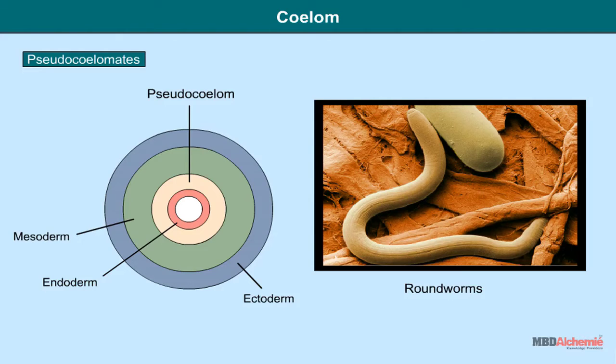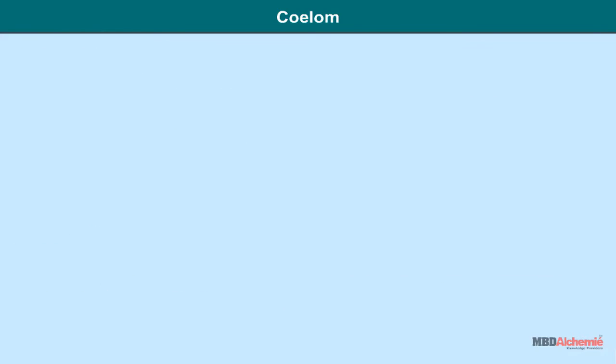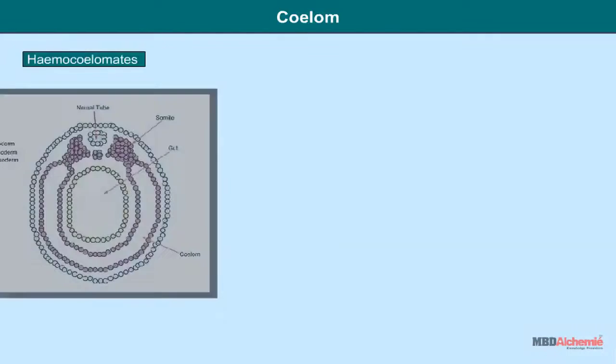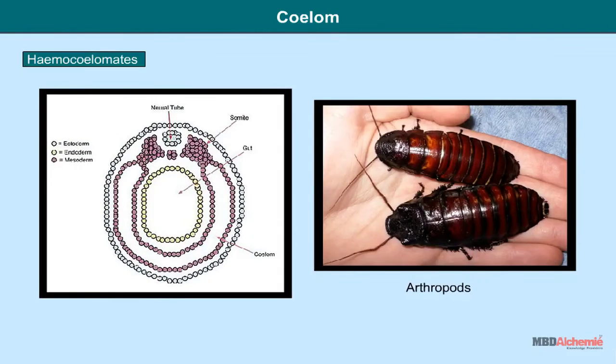For example, Aschelminthes or roundworms like Ascaris. Hemocoelomates: in these animals, true coelom is reduced and the body cavity is a pseudocoel with blood and is called hemocoel, and animals are called hemocoelomates. For example, arthropods.